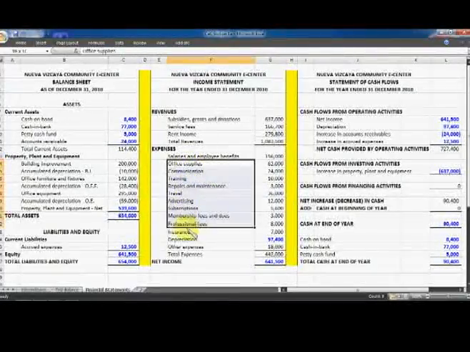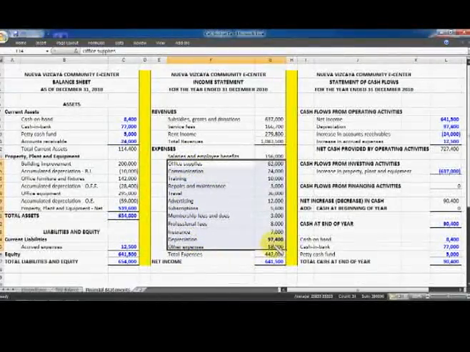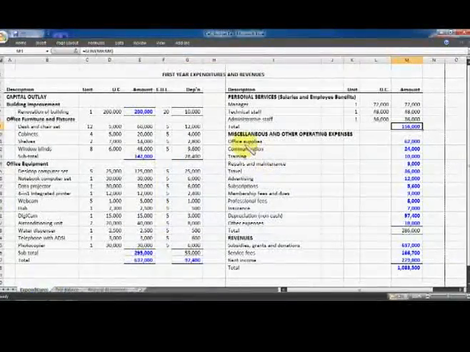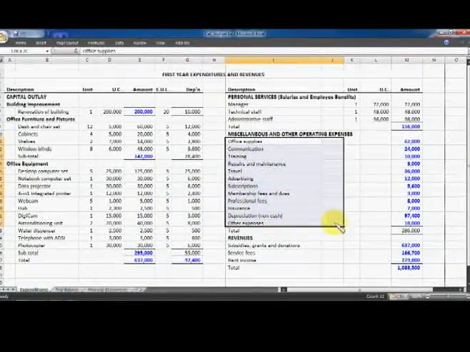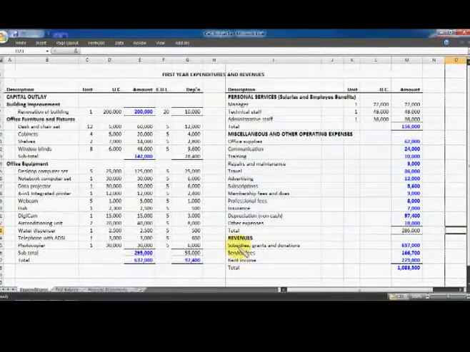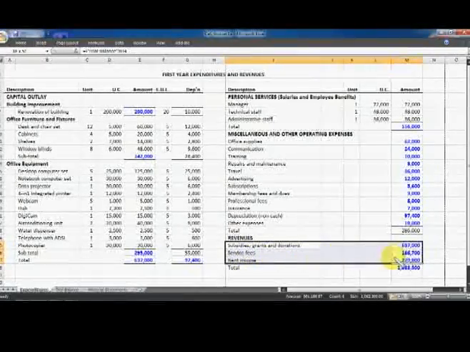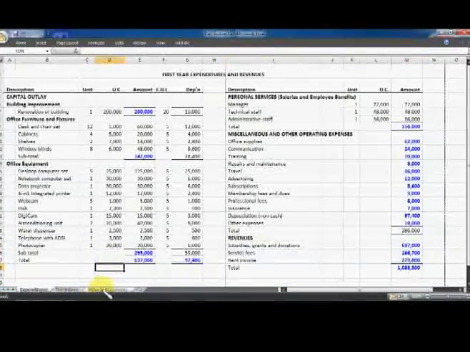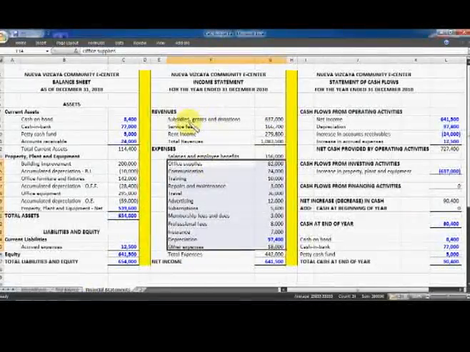The rest, we can also relate to the expenditures here, office supplies and other expenses. And the revenues, subsidies, grants and donations, service fees and rent income, we can find this information also in the income statement here.